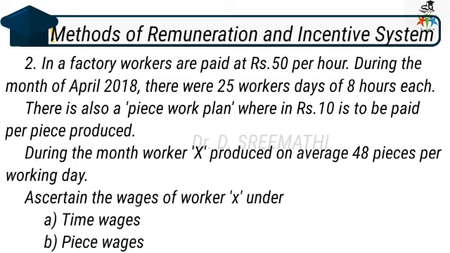So there is a piece work plan also in that factory. During the month, worker X produced an average of 48 pieces per working day. Calculate the wages of worker X under time wages and piece wages. So here we want to calculate for worker X alone under two different situations, time wages and piece wages, so that we can easily see in which plan he gets the benefit. So let us see the plan.